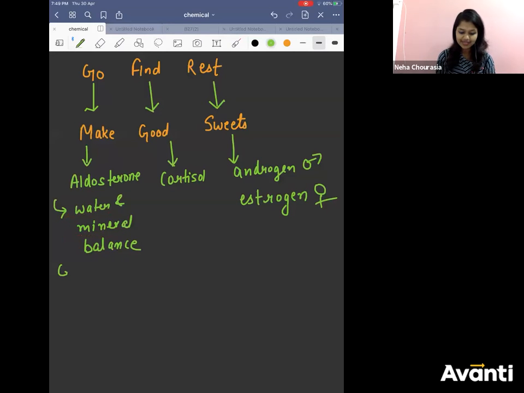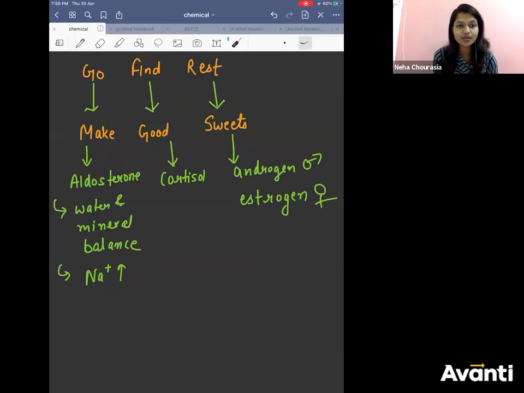Whenever Na plus is less in the body, electrolytes are less in the body, aldosterone will get secreted, okay? So aldosterone will increase Na plus in the body. More solute will absorb more water or not? Water potential will decrease, no? Following me? If you have more salt, you can pour more water, no? It can absorb more water, right? Similarly, when you have more salt in your body, it will absorb more water.